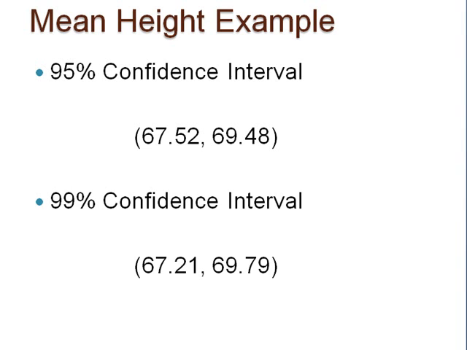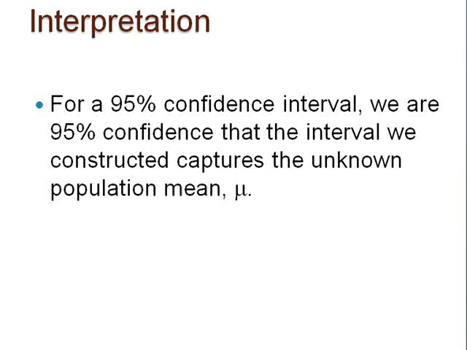Again, the correct interpretation of a 95% confidence interval is that we are 95% confident that the interval we constructed around our sample mean captures the unknown population mean mu. We do not know exactly what the true mean height is, but we are 95% confident that the interval 67.52 to 69.48 contains the true mean.